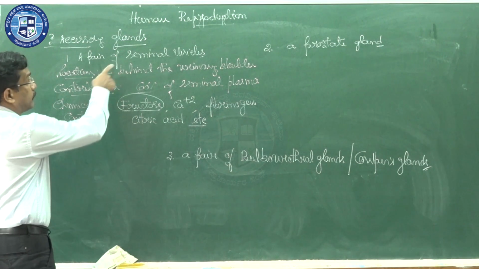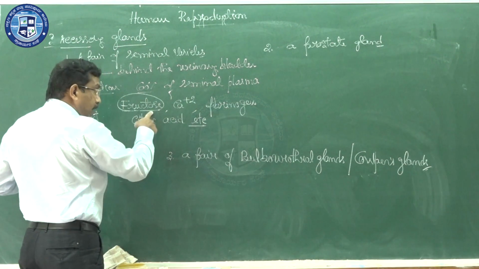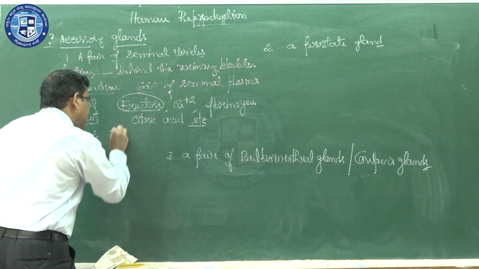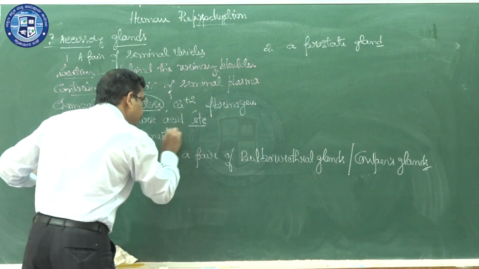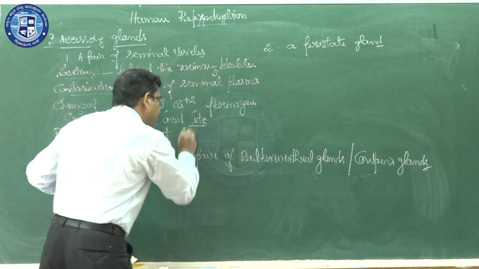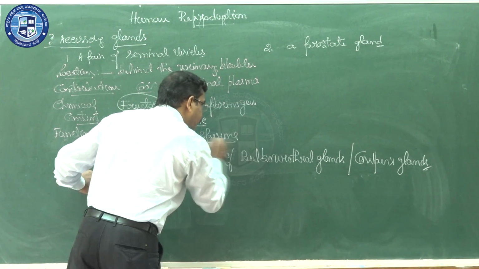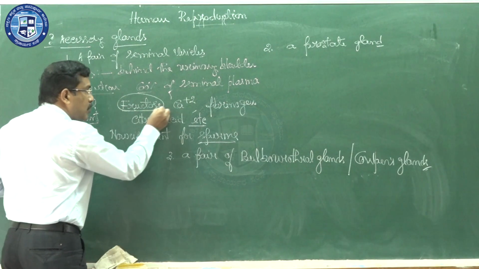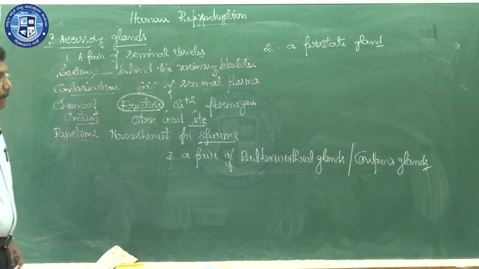So the function of the seminal vesicle is that they secrete seminal plasma which contains fructose. The function is to offer nourishment for sperms, because of the presence of the monosaccharide, fructose.